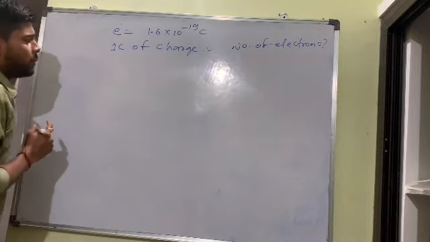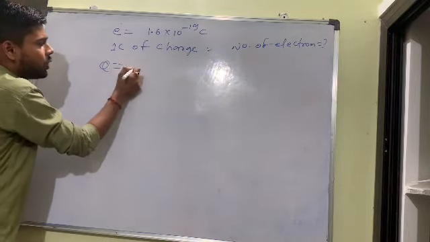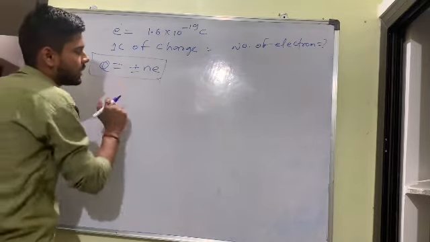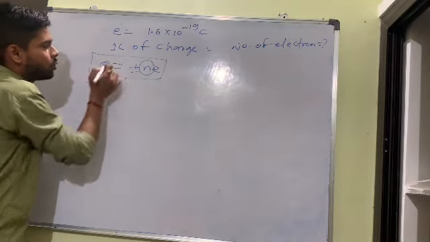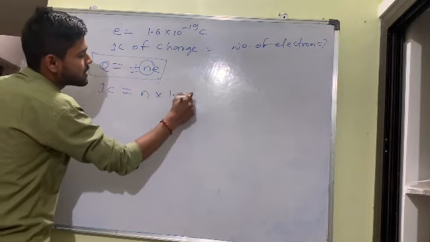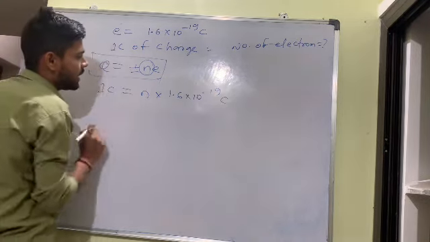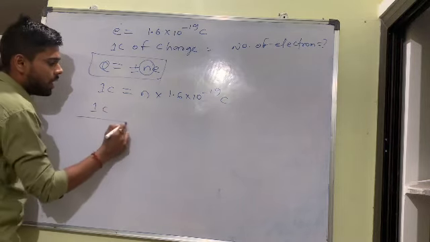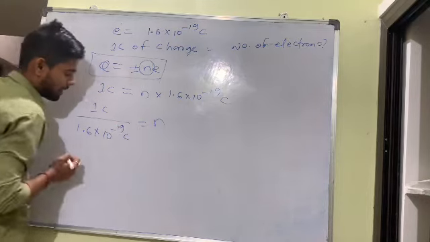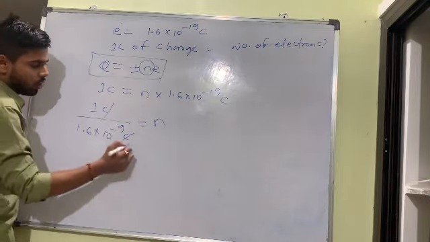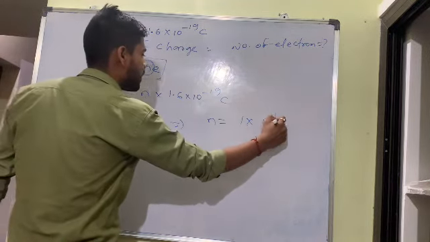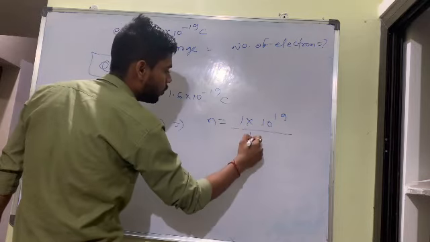We have one formula of quantization of charge. Q is equal to plus minus N e. I hope you know that. They are asking N. Q they have given as 1 coulomb. So 1 C is equal to N into 1.6 into 10 to the power minus 19 coulomb. The next term will come to this side. So 1 C upon 1.6 into 10 to the power minus 19 coulomb is equal to N. C and C cancel. It will go up. So we can write N is equal to 1 into 10 to the power 19 upon 1.6.